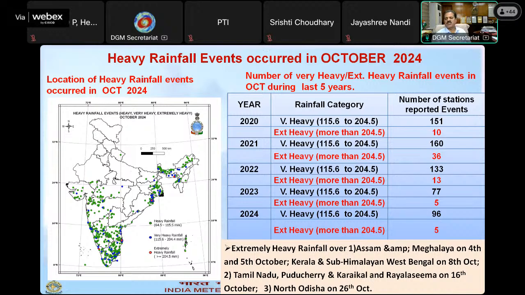But extreme heavy rainfall, you see, last year it was 5 events, and this year also it was 5 events. So heavy rainfall distribution, I will say, this year has been quite similar to last year, with activity becoming low as compared to normal.